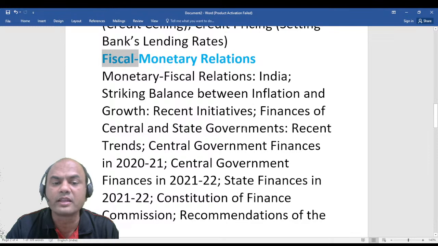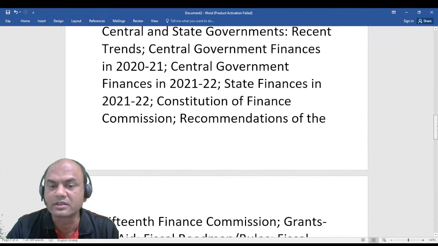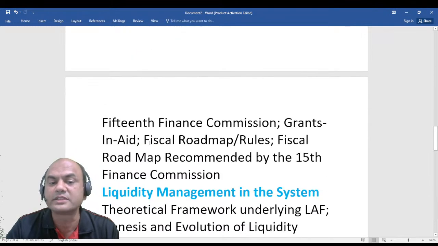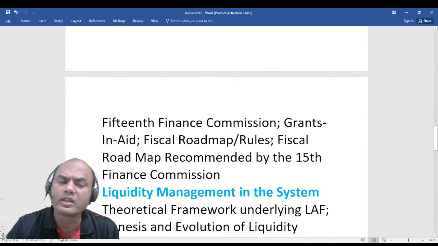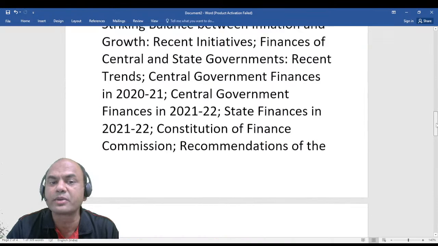Then recent trends: central government finances 2021, central government finances 21-22, all these things. Constitution of the Finance Commission, recommendations of the 15th Finance Commission, grants-in-aid, fiscal roadmap, all these things basically relate to the prudence and the relationship between these.